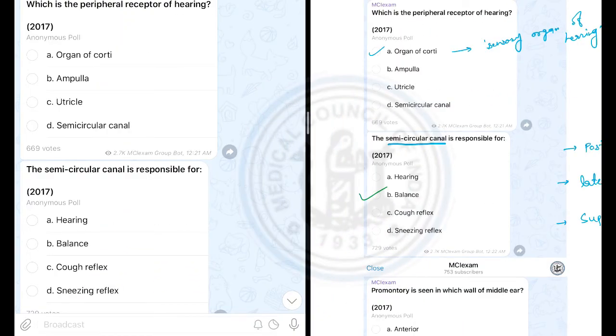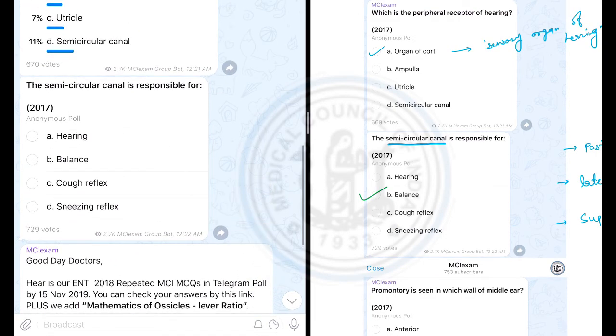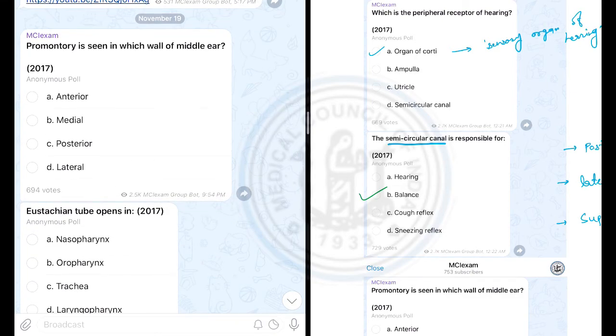So in the first question, which is the peripheral receptor of hearing, the correct answer is organ of Corti. A is the correct answer, chosen by 76 people. The second one, the semicircular canal is responsible for balance, by 81%. Next one, prominently seen in which wall of middle ear? The medial wall of the middle ear.